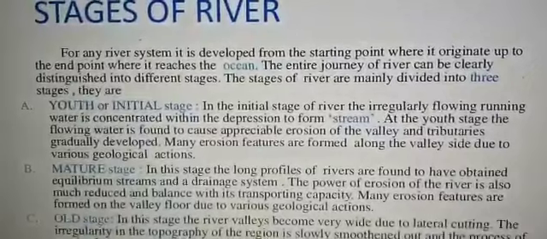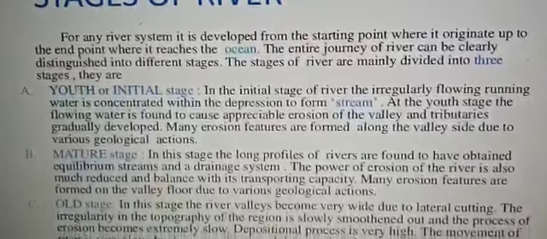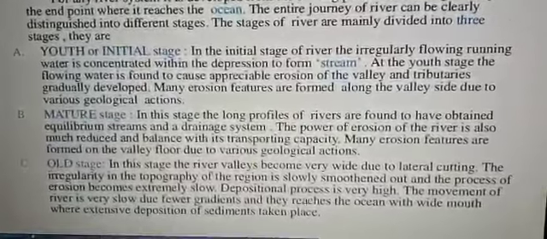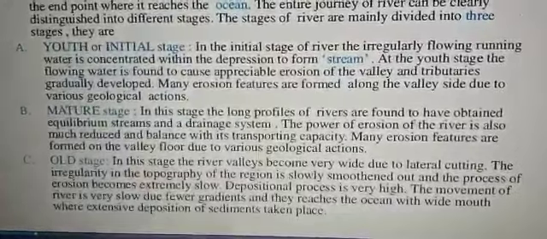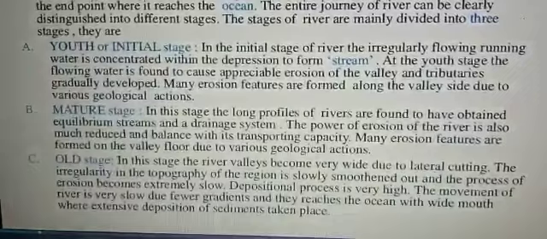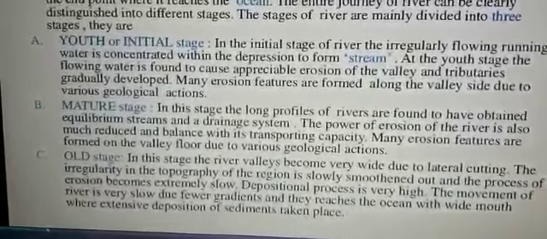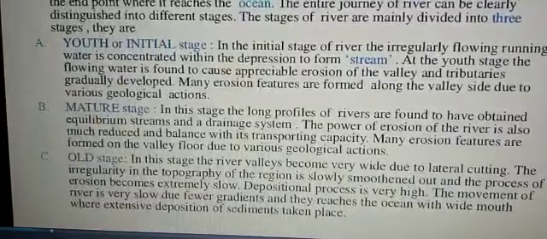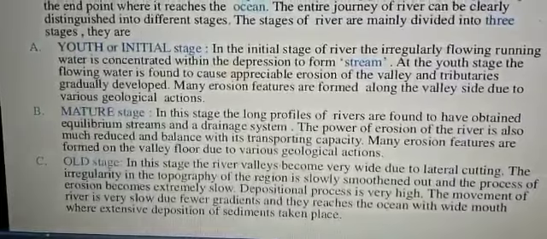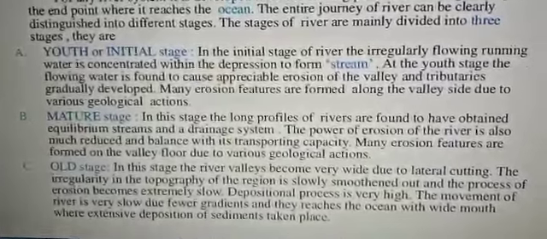Then comes the central stage or middle stage, children. In this stage, the long profile of rivers is formed, having obtained equilibrium streams and drainage system. The power of erosion of the river is also much reduced and balanced with its transporting capacity. Many erosion features are formed on the valley floor due to various geographical action. Then the third stage is the lower stage.